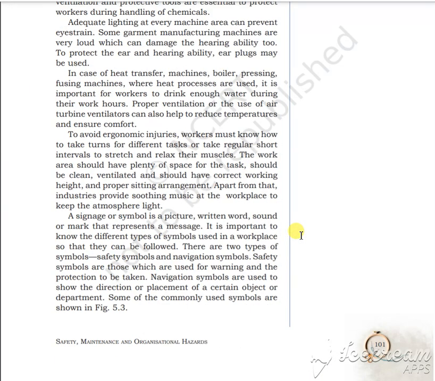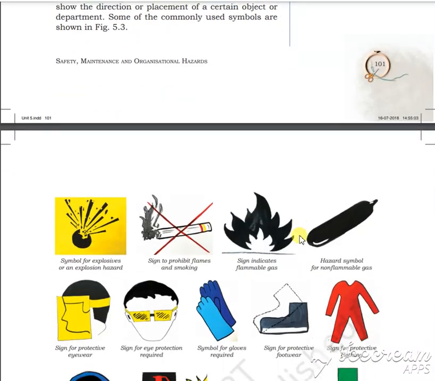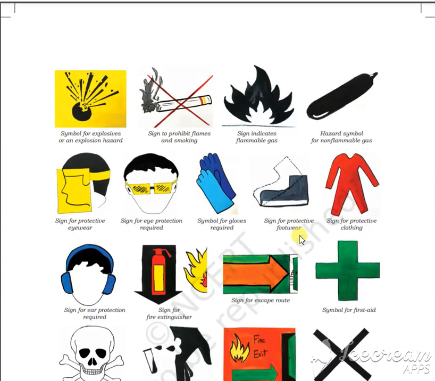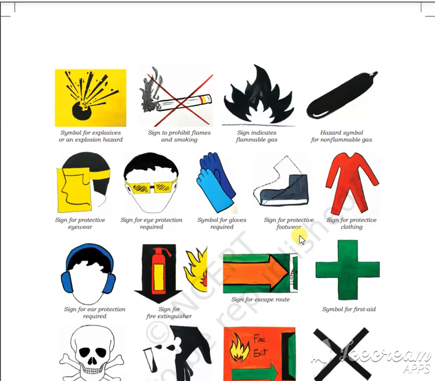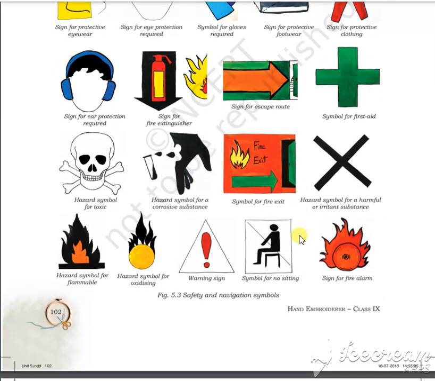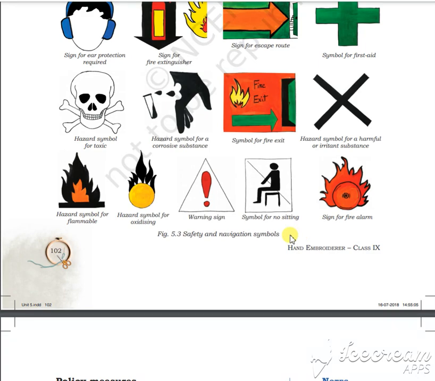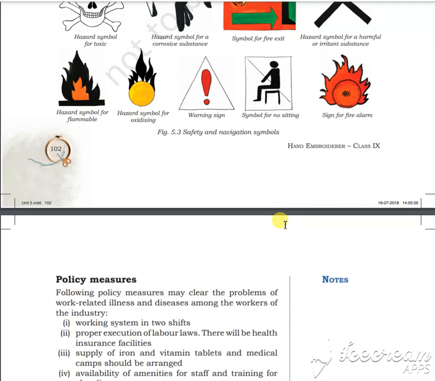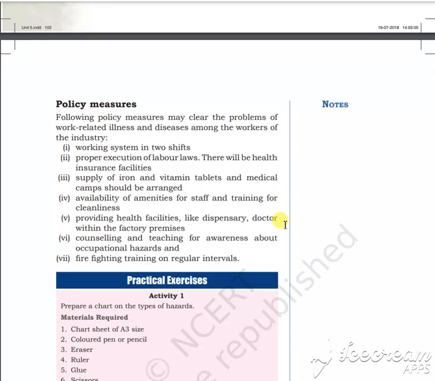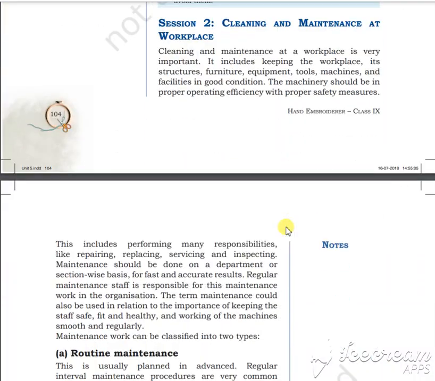All the safety measures should be maintained very seriously. Those who are injured should be treated very nicely. See here, different types of safety rules have been given. The hazard symbols have been given, isn't it? See, the clothes which we use for protection. So what warning symbols should be there? We should put these in every place where you will find hazards, like flammable effects. So all these things we find, we should be very careful.